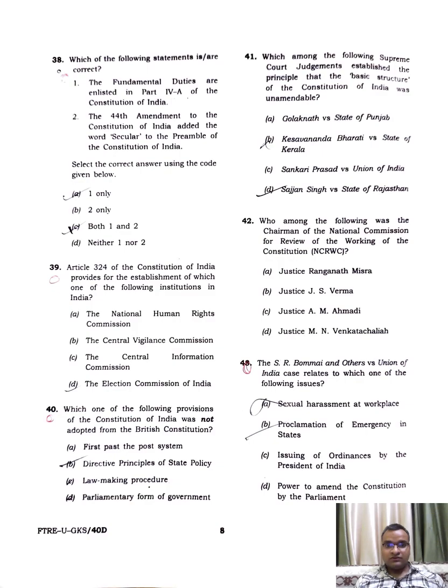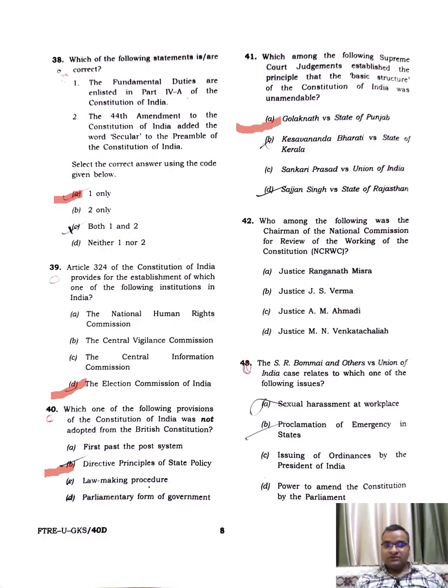Okay, so only one is true. Article 324 of the Constitution provides the establishment of which one of the following institutions: Election Commission of India. Which one of the following provisions of the Constitution of India was not adopted from the British? Directive Principles of State Policy. Which one of the following Supreme Court judgments established Golaknath and State of Punjab?